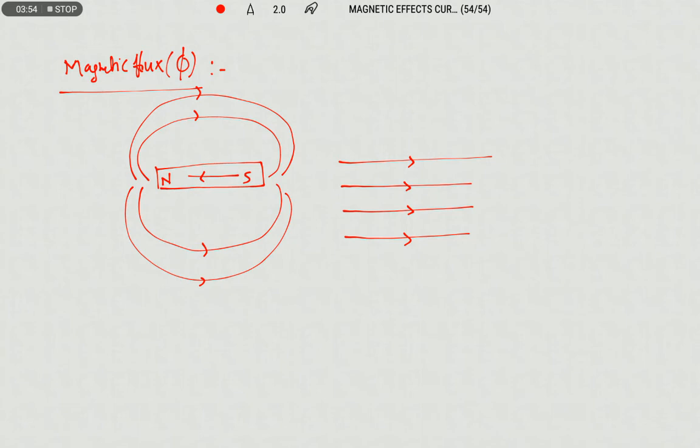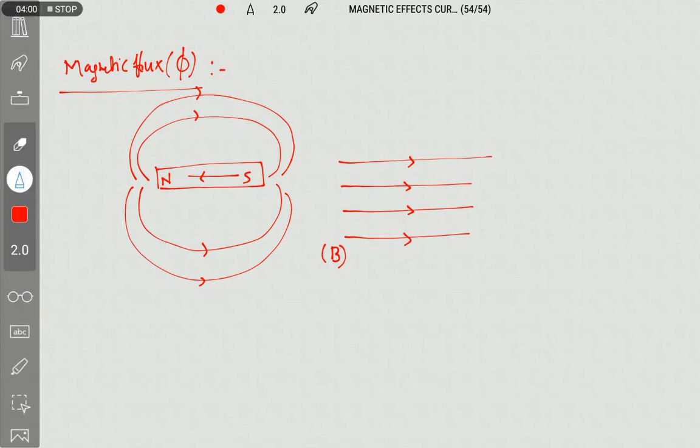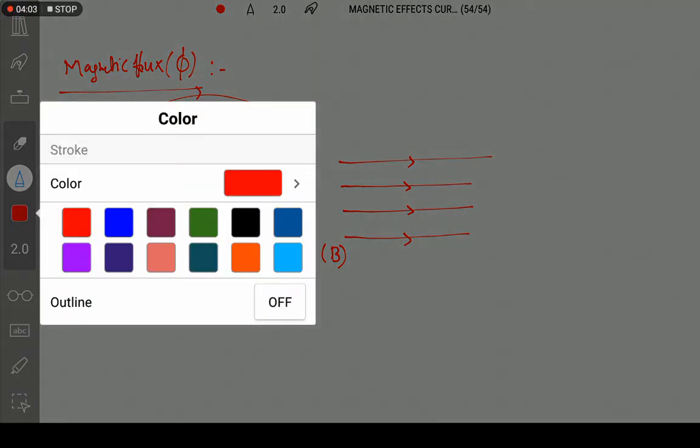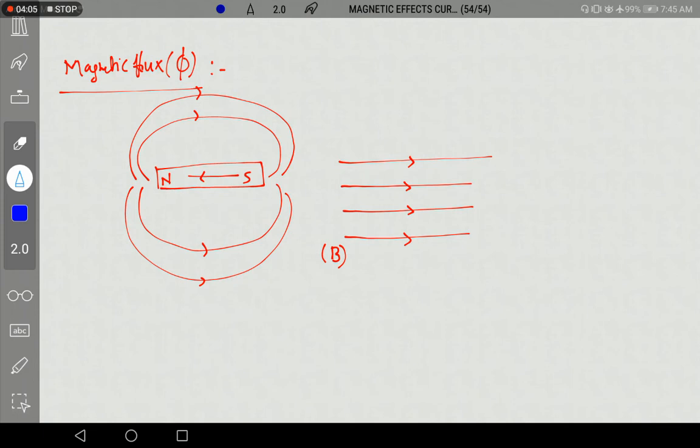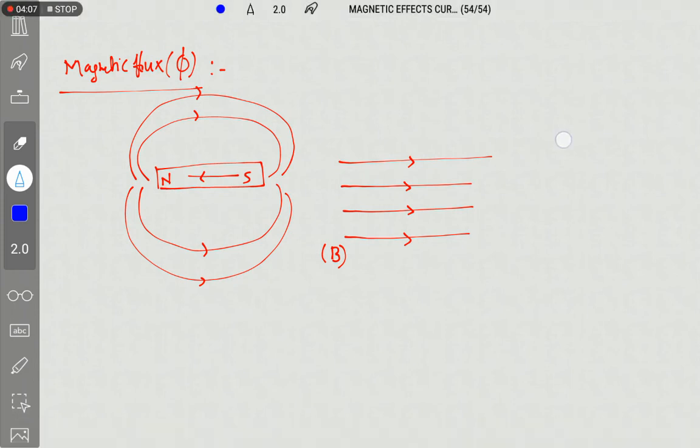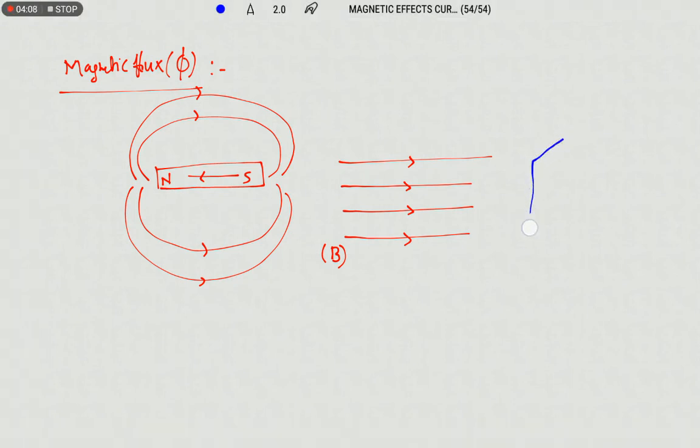The intensity of the magnetic field is capital B. Right now I am placing a unit area in front of the magnetic field lines.